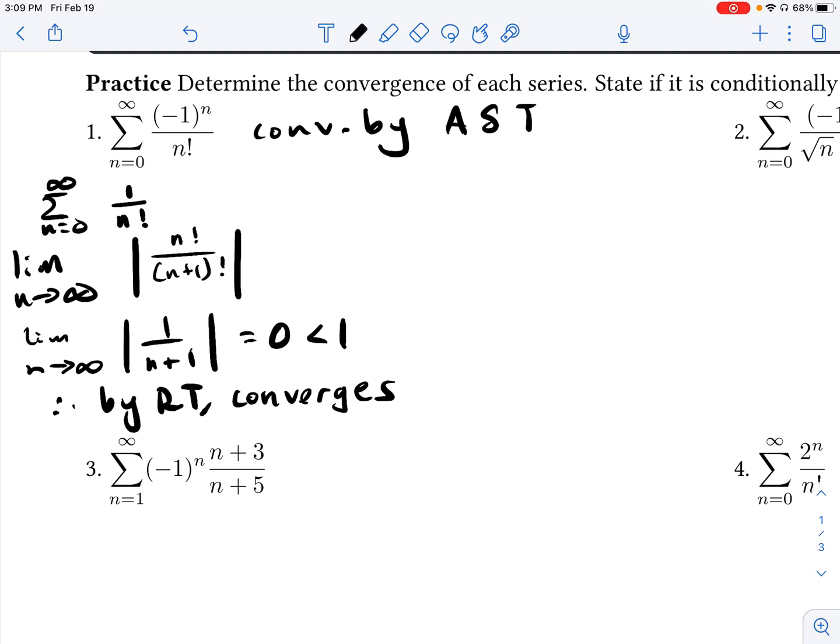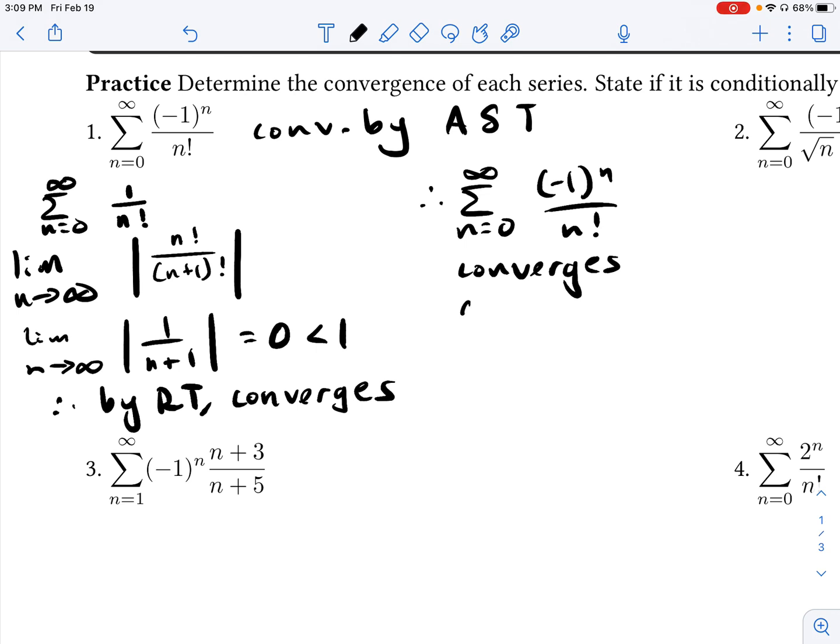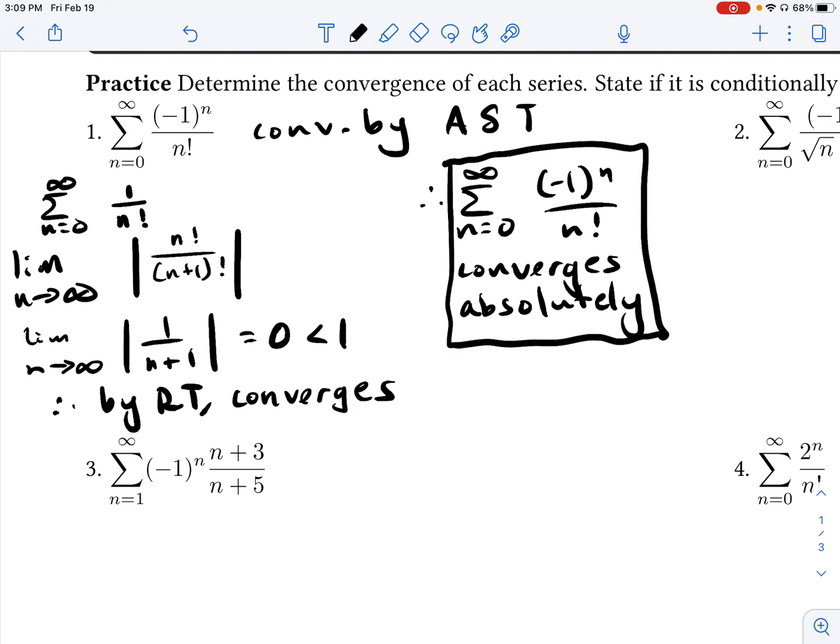And if you know the series converges absolutely, right? Or excuse me, if you know the absolute value of the series converges, this original series, we can say, therefore, this original series, -1 to the n, converges absolutely. So we've shown that the absolute value of the series converges, therefore, this original series converges. So we can write the following here, okay?